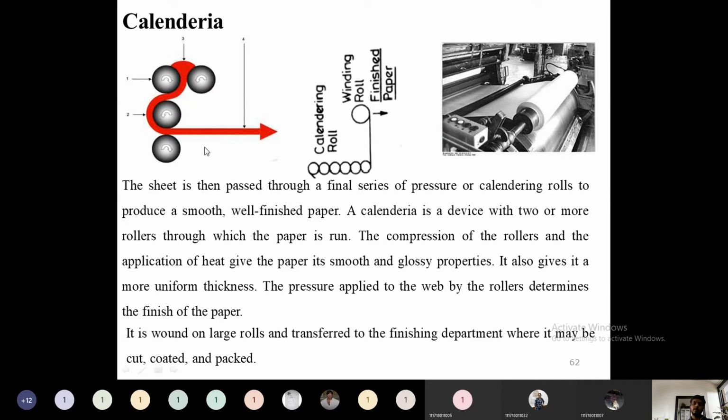To obtain a uniform thickness, we have to pass the sheet through a calandria section. The pressure applied to the web by a roller determines the finishing of the paper. Whatever finish we require, depending on that finish, we need to apply a pressure. Finally, it will be wound into a single roll, and this entire roll will be sent to the finishing section. In the finishing section, they will cut, coat, and pack that particular paper according to the final requirement of the